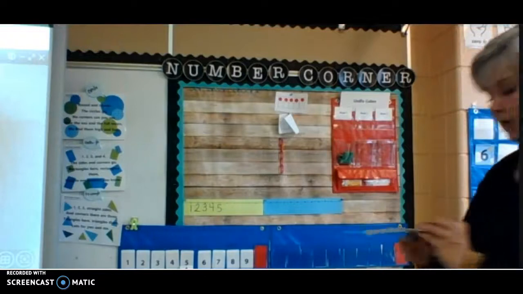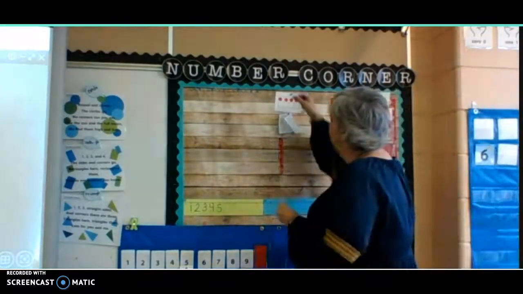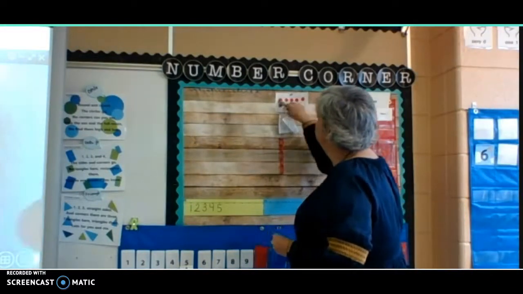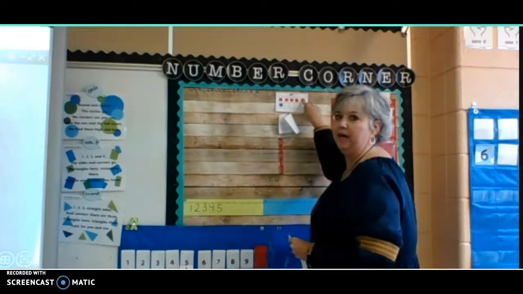So, we're going to change colors, and we're going to add a blue dot. So we have 1, 2, 3, 4, 5 red dots up here and 1 blue dot. So 5 and 1 make 6. You are correct.